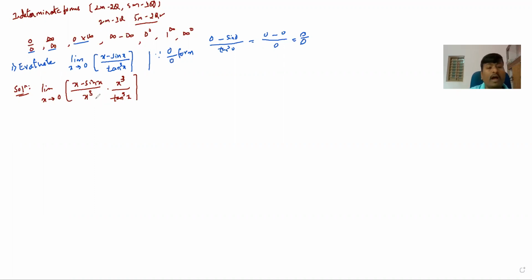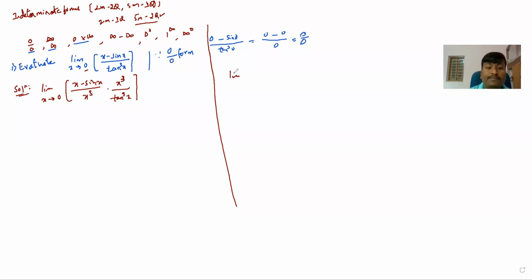So here, why do I multiply and divide by x cube? I know that tan cube x is there in the denominator. If I multiply x cube in the numerator, I can make it tan x by x. Before that, it should be x tending to 0. I know the formula. What formula do I know?